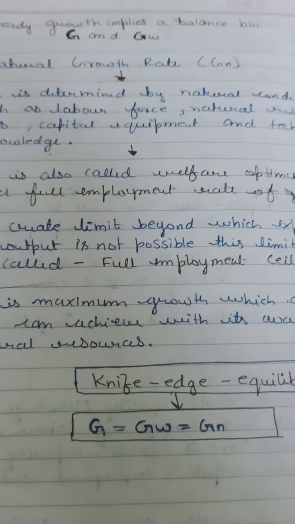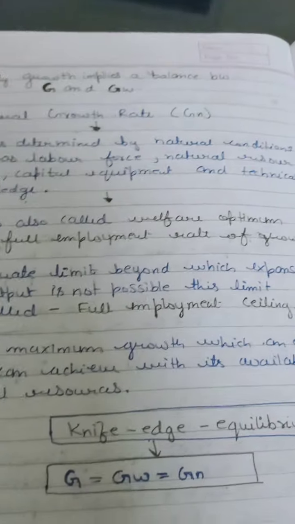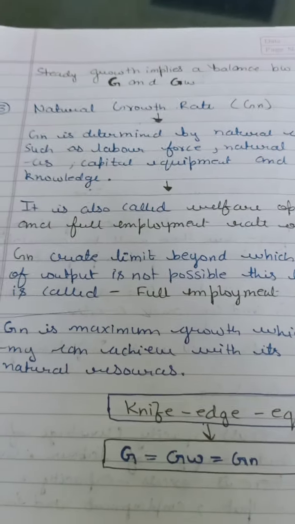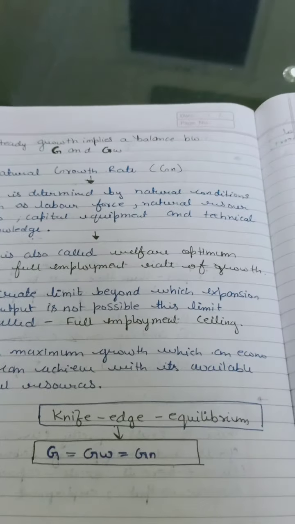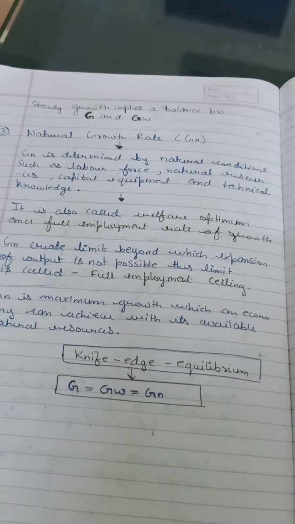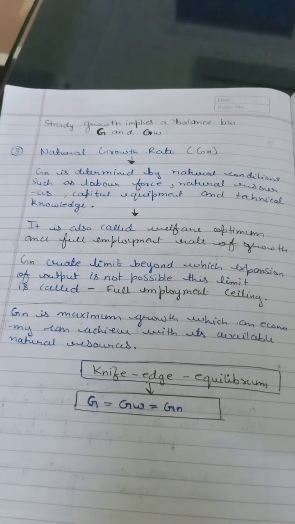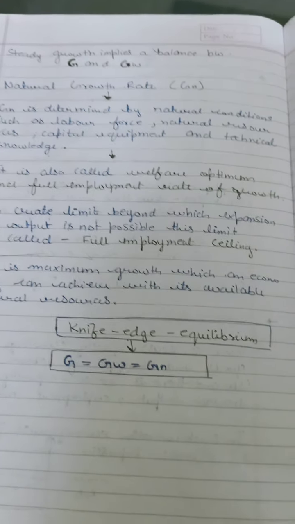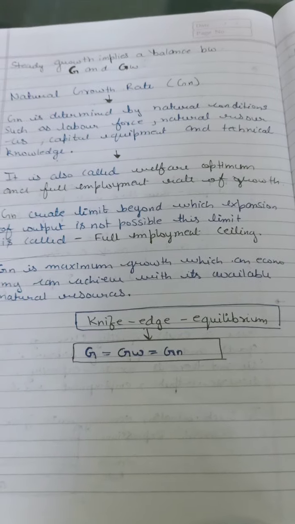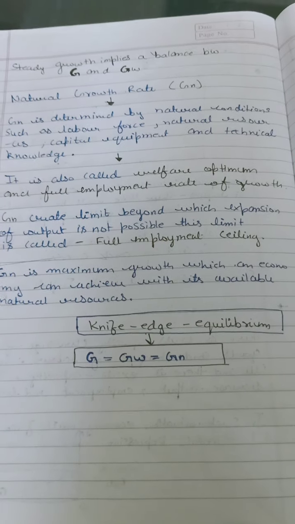Okay, and third, the most important, again the third factor is the natural growth rate. The steady growth rate implies a balance between actual growth rate and the warranted growth rate. So what is this natural growth rate? Natural growth is the growth of an economy required to maintain full employment.